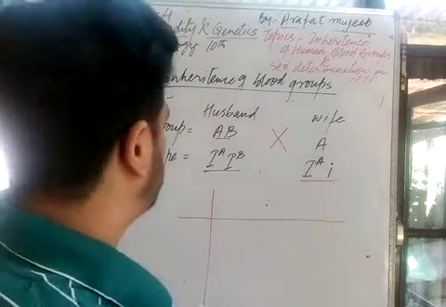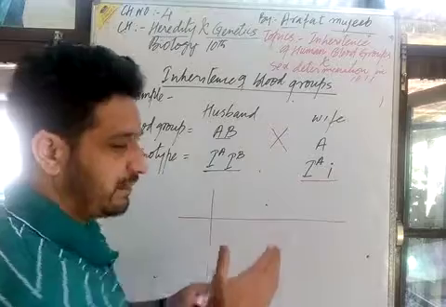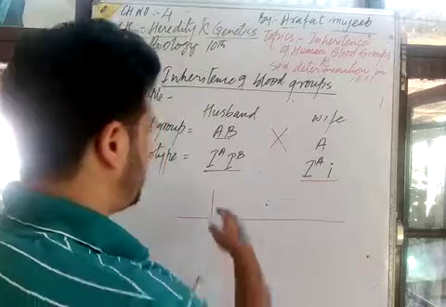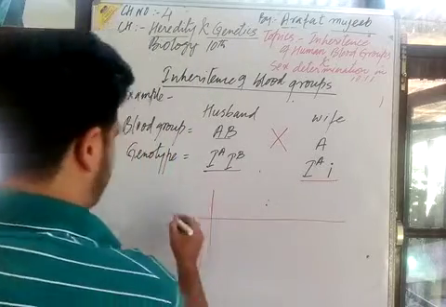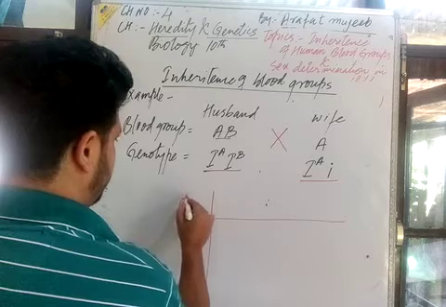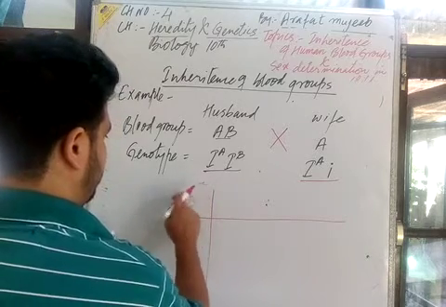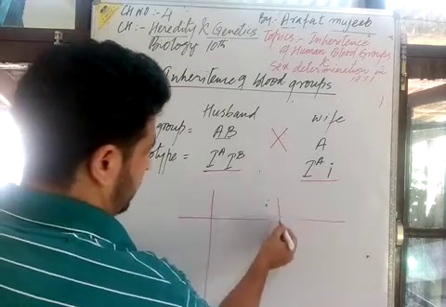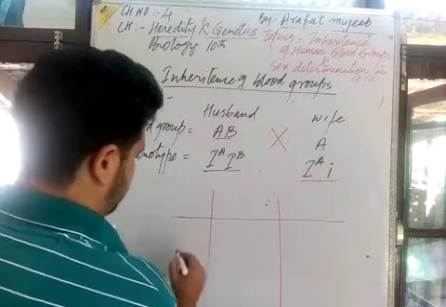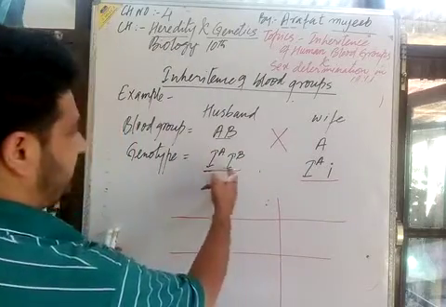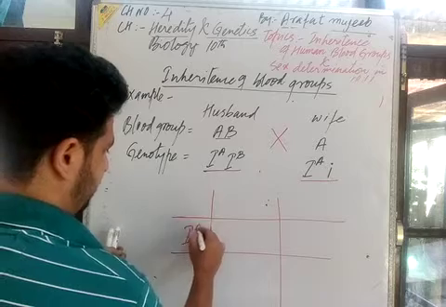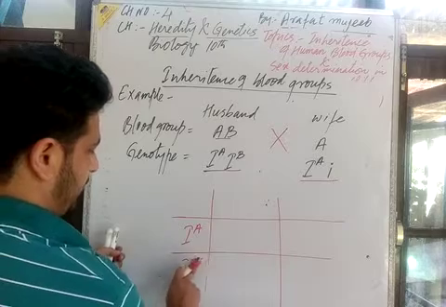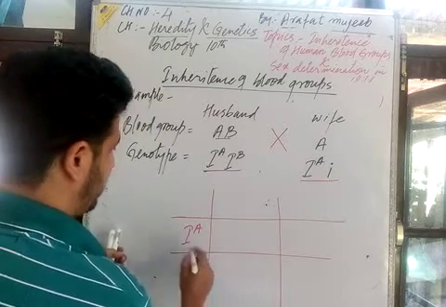Now you know that during gamete formation, the pair of factors will separate out, according to the law of segregation. Here is the genotype. I will take this type of genotype, IA. They will segregate out when there is gamete formation.